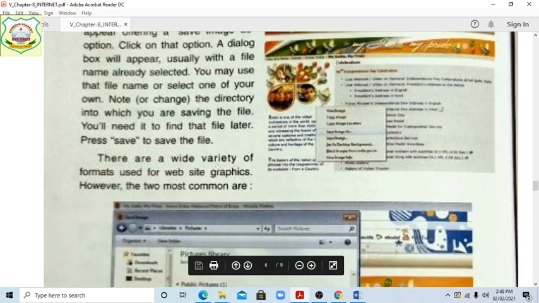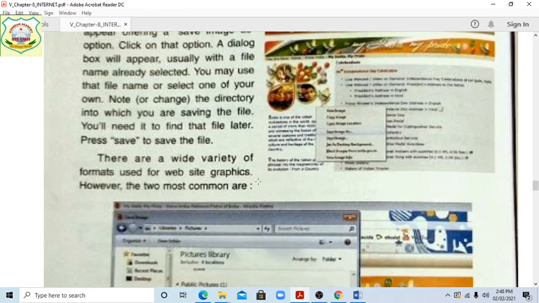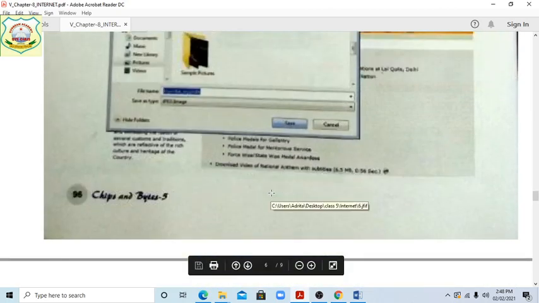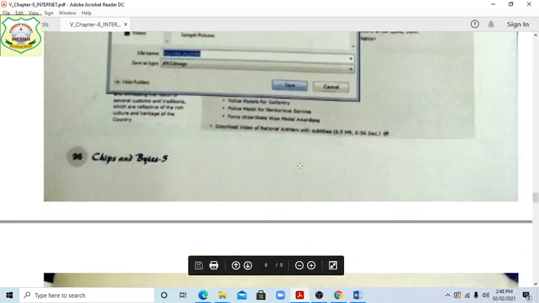There is a wide variety of formats used for website graphics. The most common are, there is given a picture gallery. You can save the pictures. I am showing students.